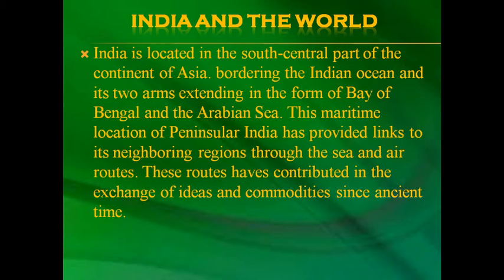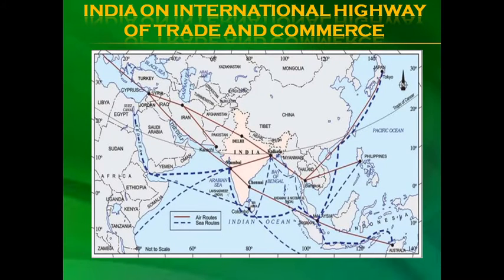These routes have contributed to the exchange of ideas and commodities since ancient time. India is on the international highway of trading and commerce. You can see how the trading and commerce highways are there in this map.